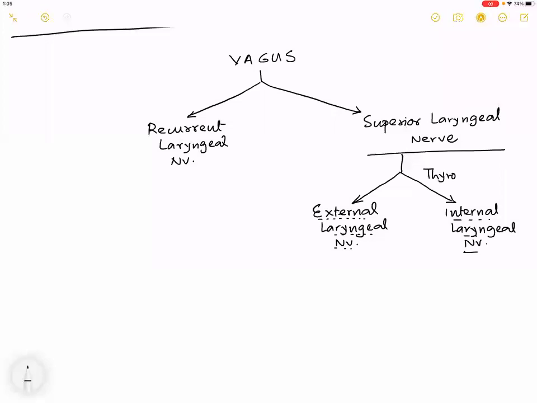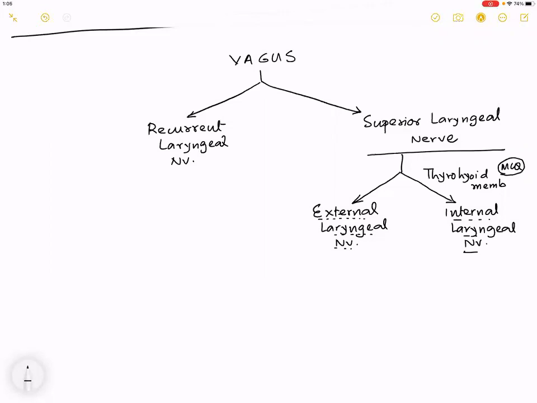The internal laryngeal pierces which membrane? The thyroid membrane. MCQ point. To go into which structure? Inside the larynx. So superior laryngeal, internal laryngeal.